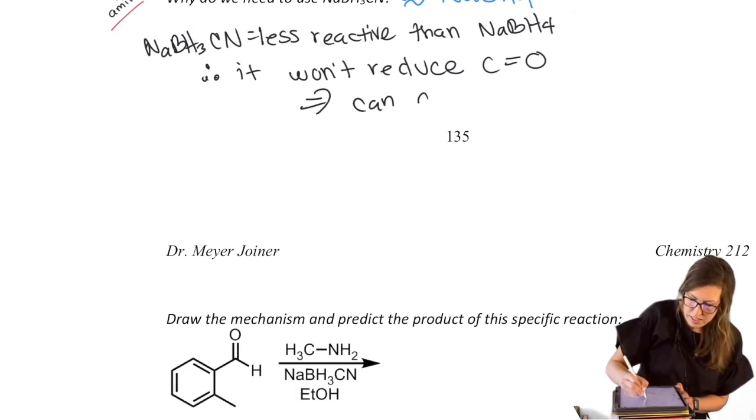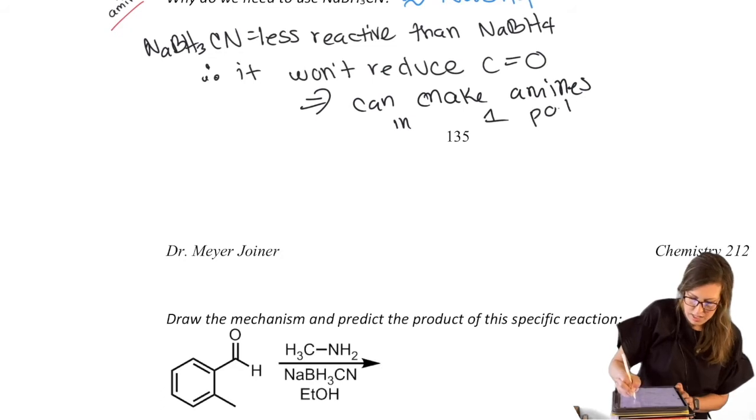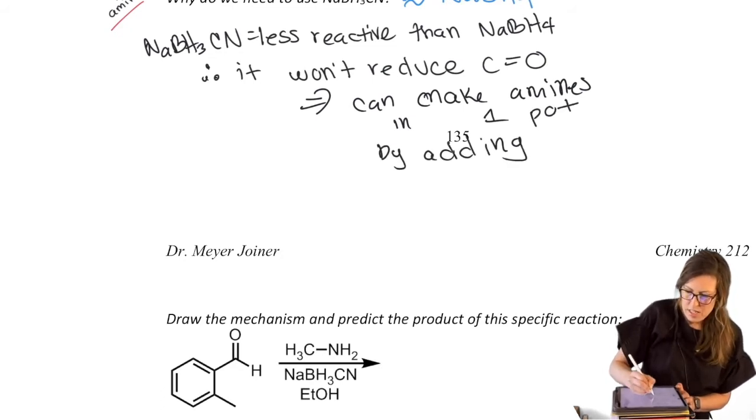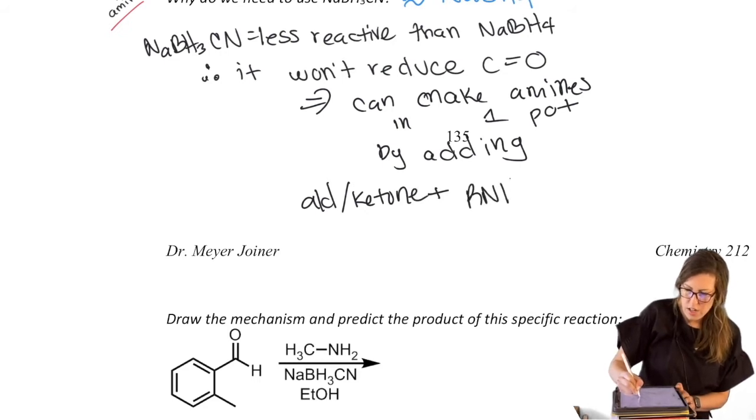So you can make amines in one pot by adding the aldehyde or ketone plus your RNH2 plus sodium cyanoborohydride all together. Isn't that convenient?